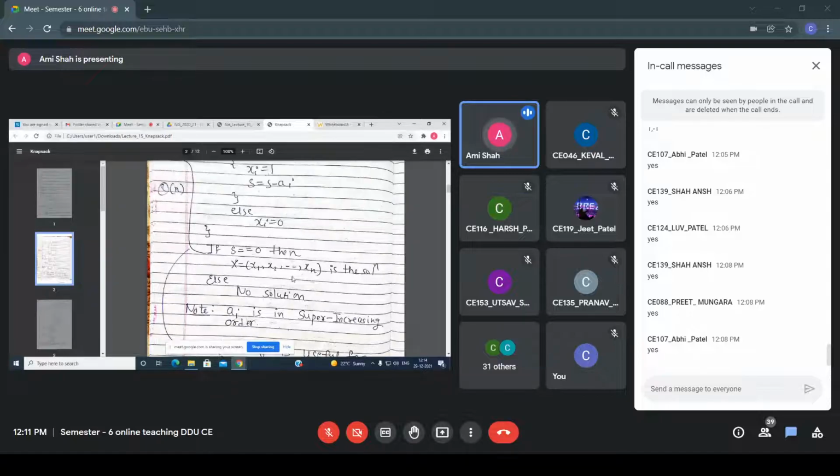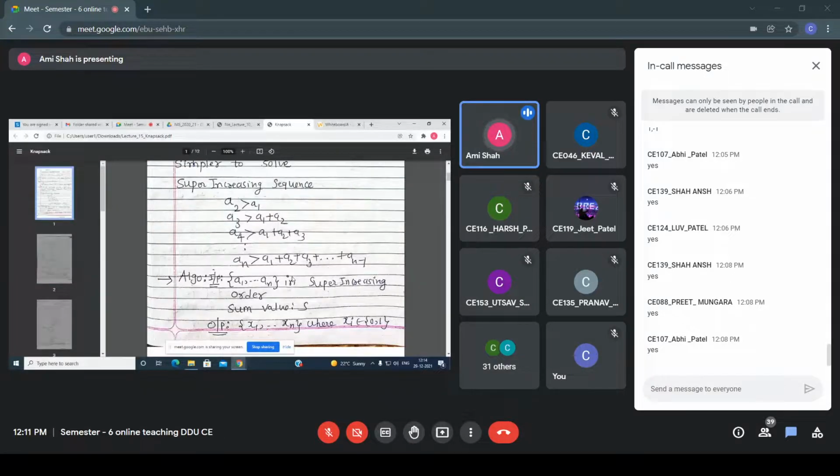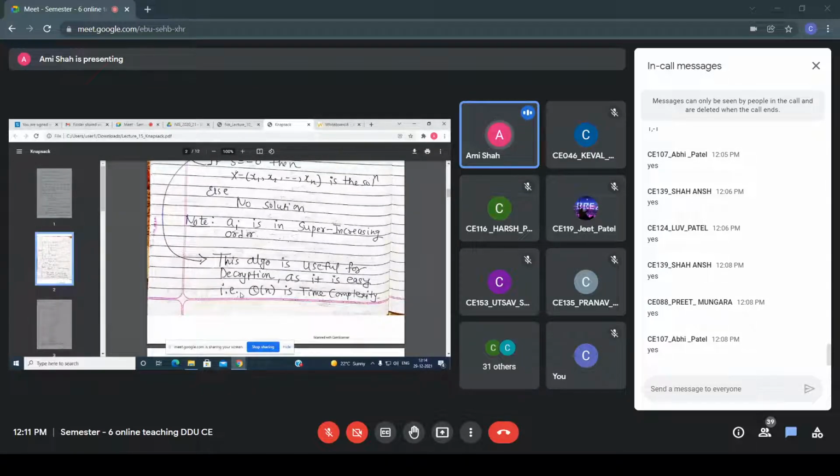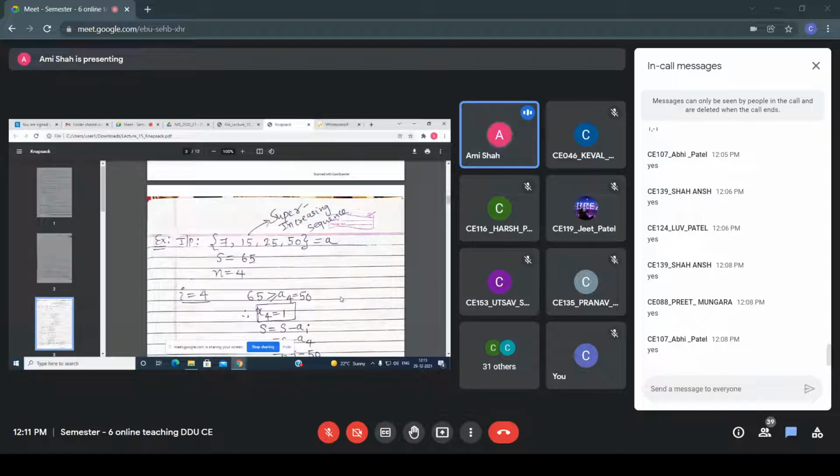So now listen, later you can understand how this algorithm will be useful. From now onwards, you have to take this super increasing sequence. Through this, I will explain the knapsack crypto system. This algorithm can be useful for decryption also, and it is easy, given this time complexity. Okay, so now see the example, everyone.